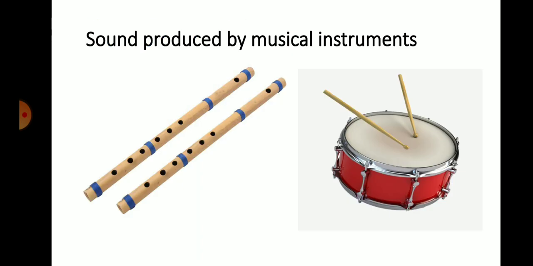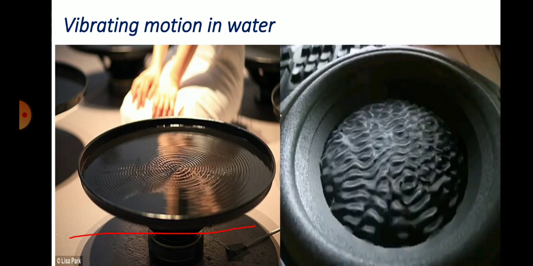Next, so we have seen how sound produces vibration, and vibration that we cannot see we can observe or transfer into water, and ripple is formed. So here in this figure, the vibration energy of the tray transferred to the water. As a result, the water in the tray starts vibrating and ripples are formed.